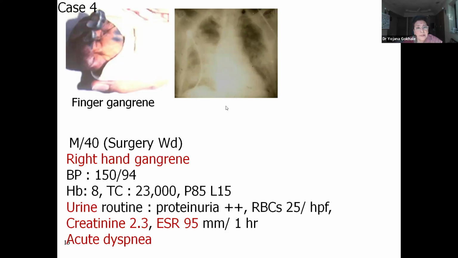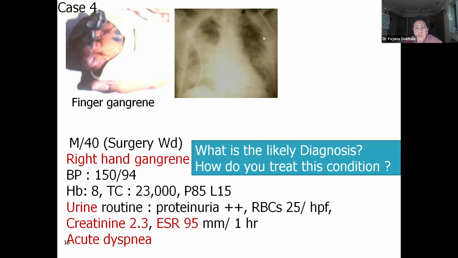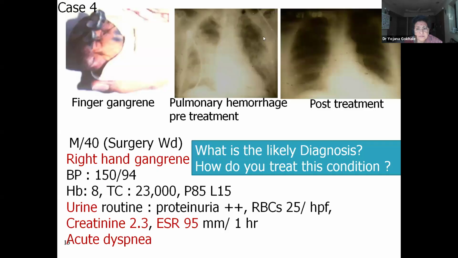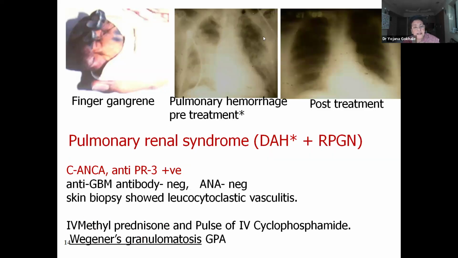Another patient was admitted in the surgery ward with gangrene. He became breathless. That was his X-ray when rheumatology reference, general medicine reference was taken to my unit, and the patient had high ESR, creatinine was high. The X-ray is showing bilateral alveolar shadows with sparing of apices. So that is pulmonary hemorrhage. And this was his X-ray post treatment. So this was pulmonary renal syndrome.